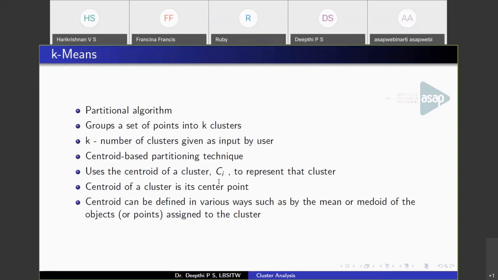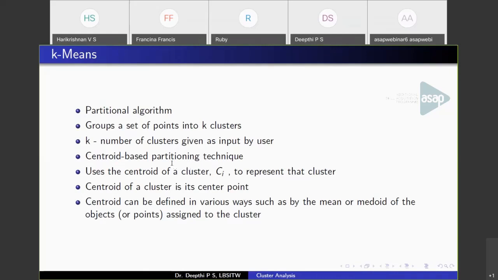So the centroid is the center point of the cluster, and points are assigned to a cluster based on distance to this centroid. A centroid can be a mean or a medoid. Now in k-means we are using the mean as the centroid. So the mean value, or the average value, of data points belonging to a cluster is the mean of that cluster. That will be the cluster center.